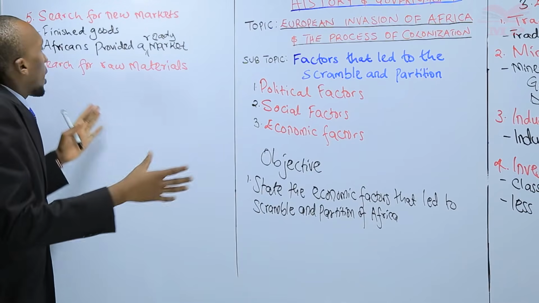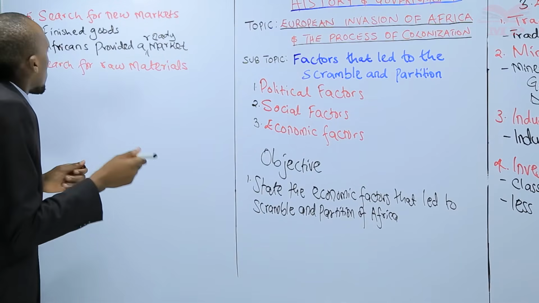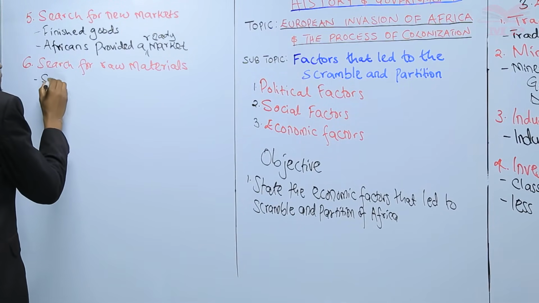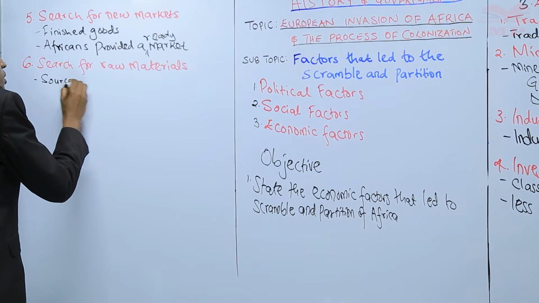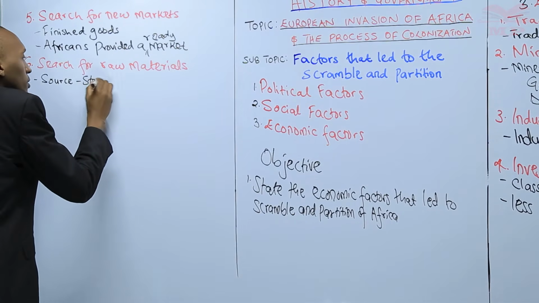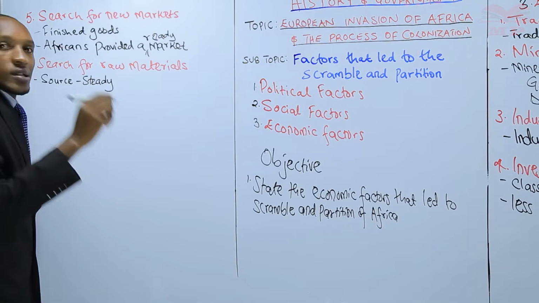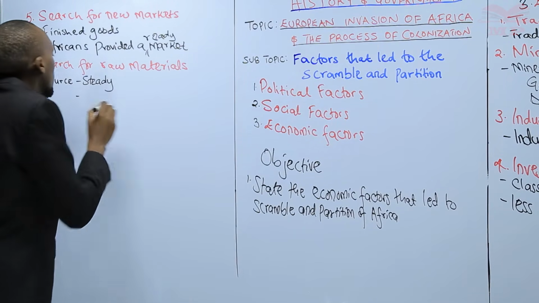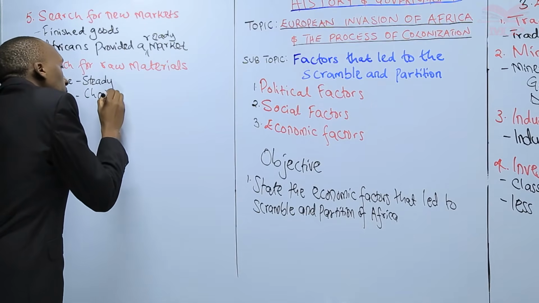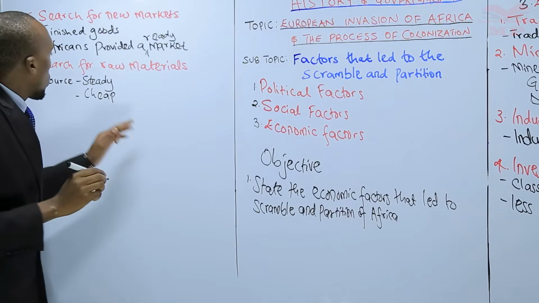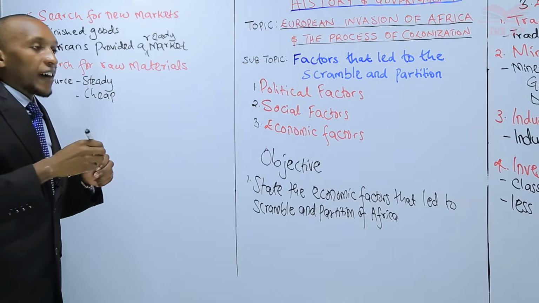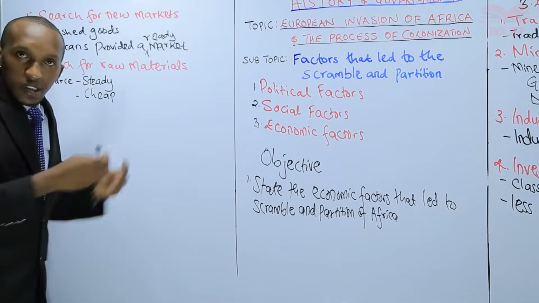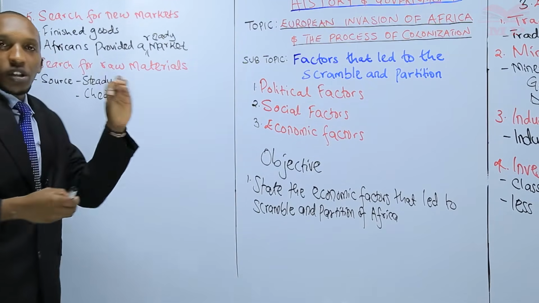So the European powers came to secure a source. They needed a source that was steady. And then another reason, cheap. The African source was cheap because the Africans had not been exposed to the value of what they were producing.